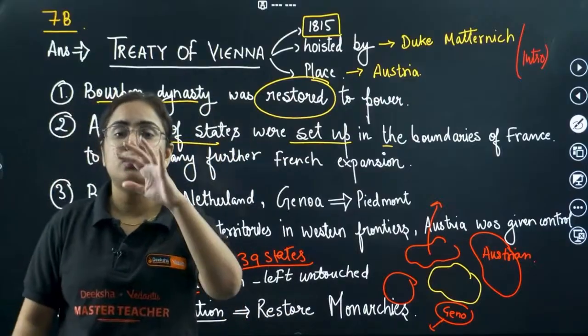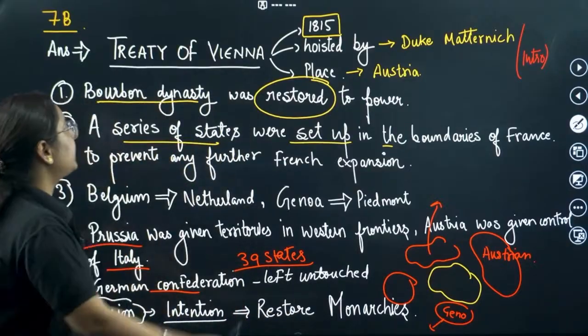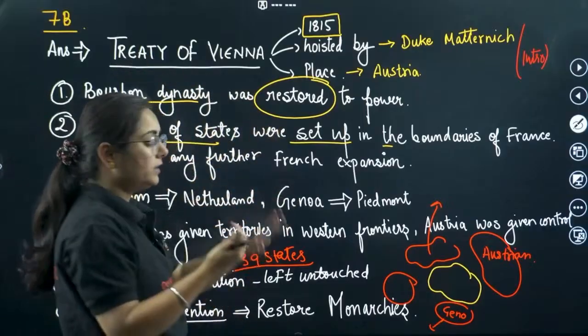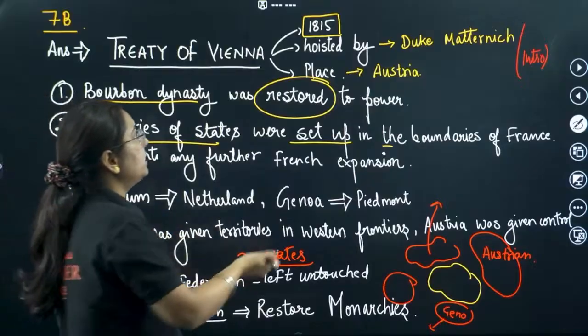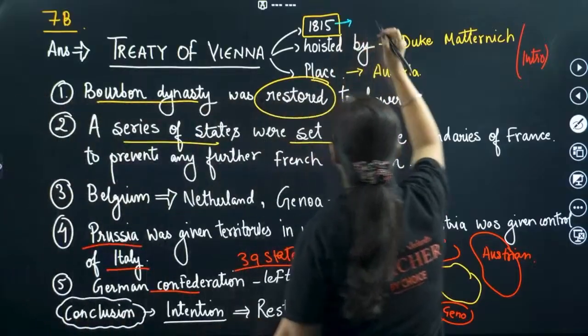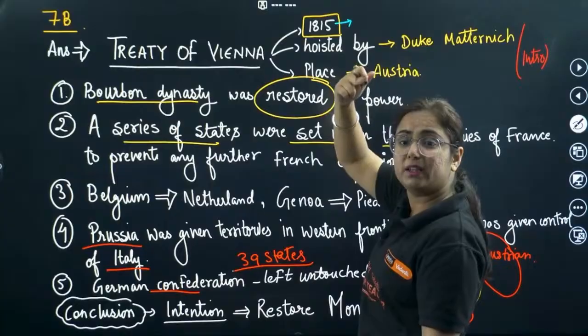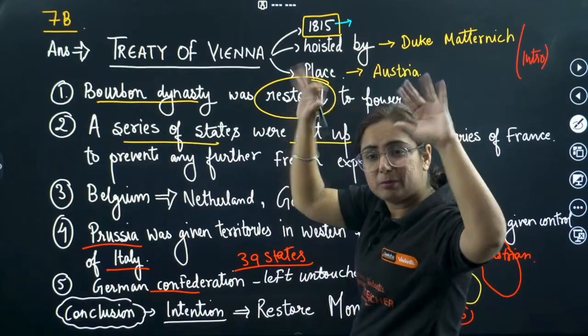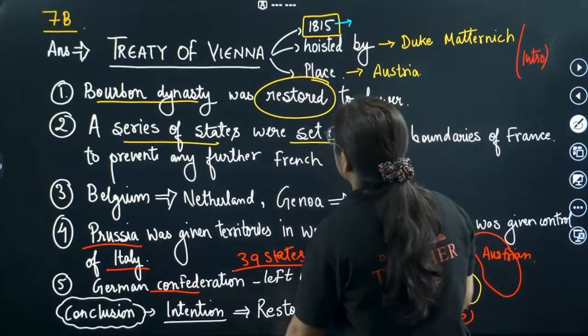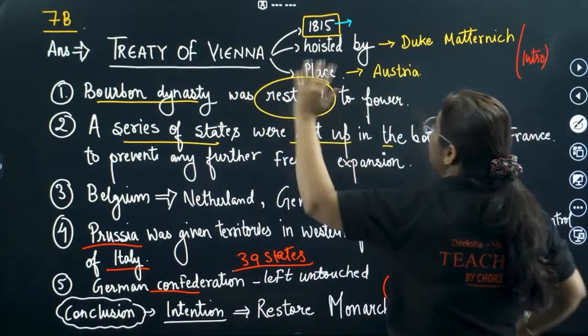Next, moving to 7th B, for the students who know the Treaty of Vienna very nicely, let's see how to frame your answers. Like the Treaty of Vienna, start with 3 major points in your intro. That it was signed in the year 1815. It was signed in the year, again, repeat the year, 1815. Speak as I am speaking, otherwise everything will blow out of your mind. So it was signed in the year 1815.